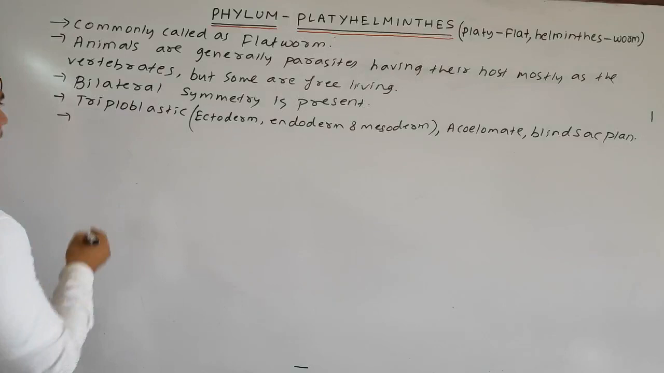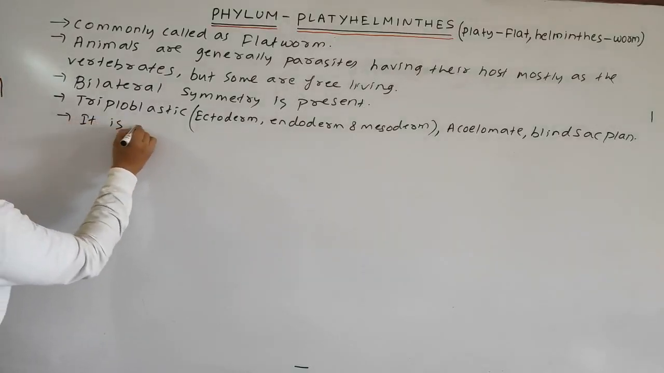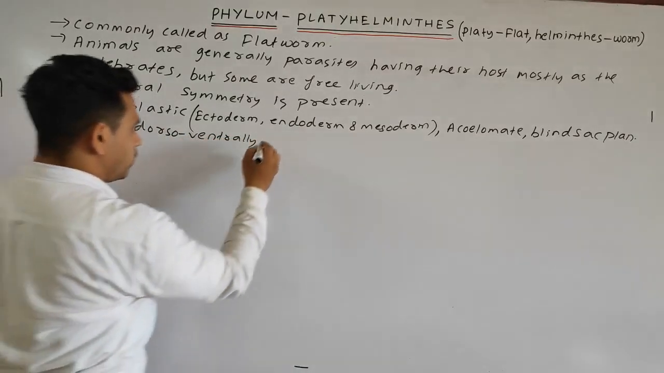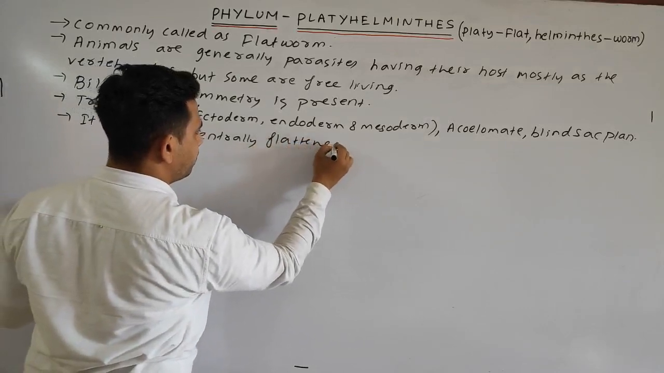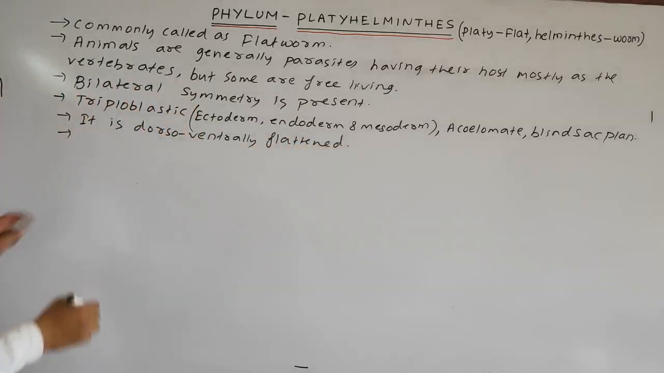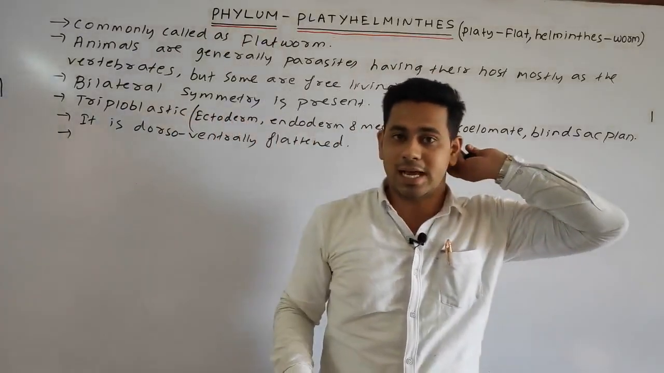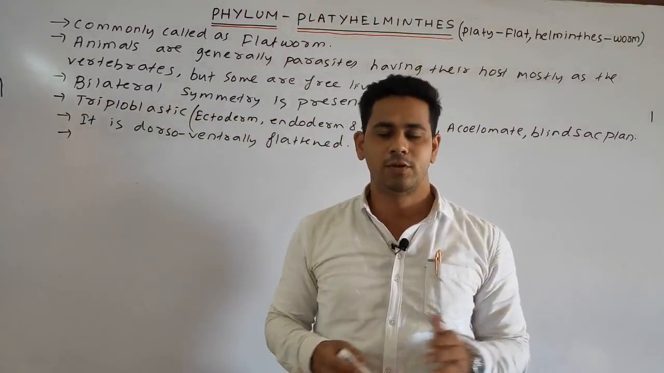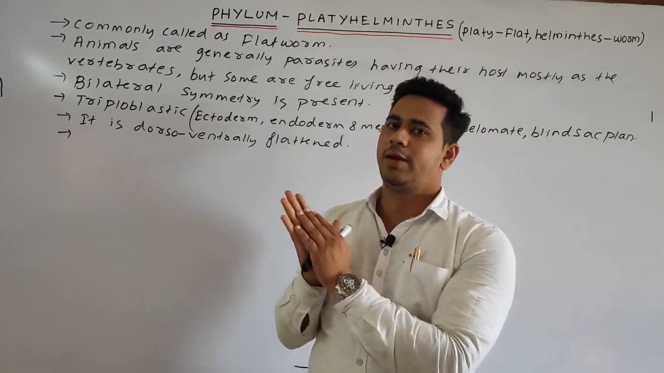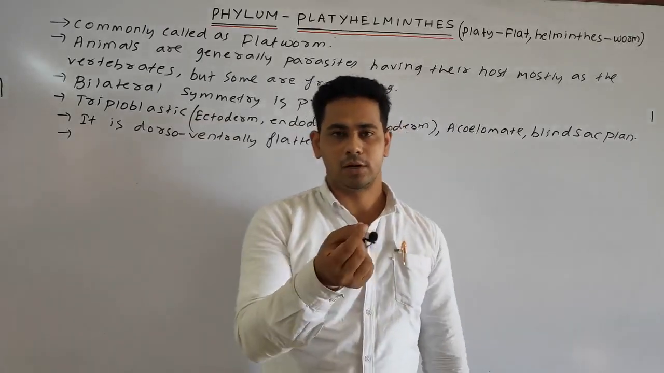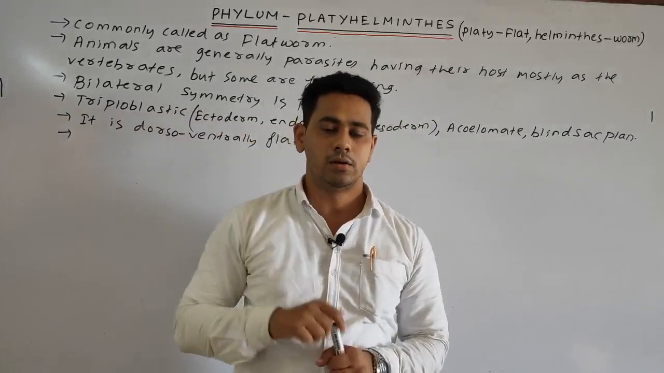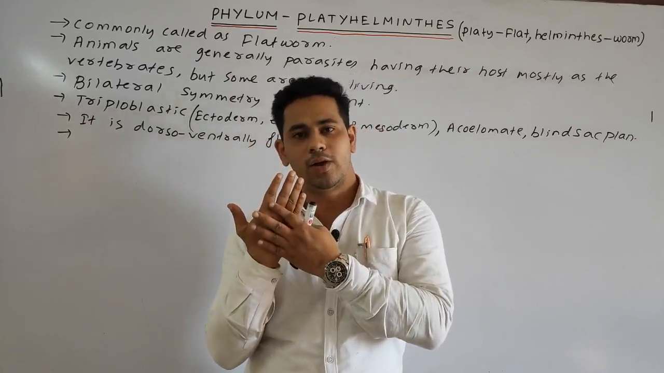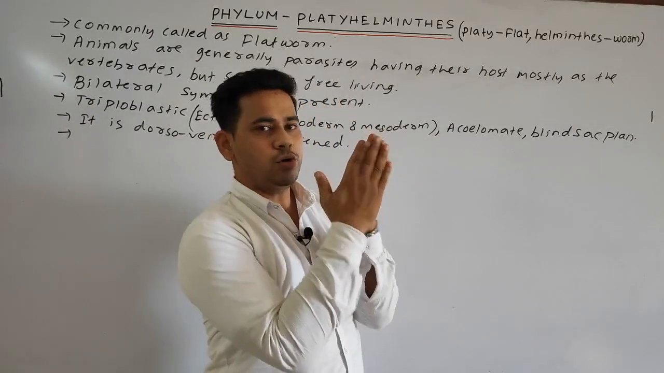So we can write another point, it is dorso-ventrally flattened. Okay. So what is its structure like? The structure of the platyhelminthes is generally leaf-like or flat ribbon-like. How is the leaf? Dorsally it is flat and ventrally it is also flat. Ribbon, generally girls tie their hair with a ribbon. How is the ribbon structure? Dorsally it is flat and ventrally it is also flat, dorso-ventrally flattened.